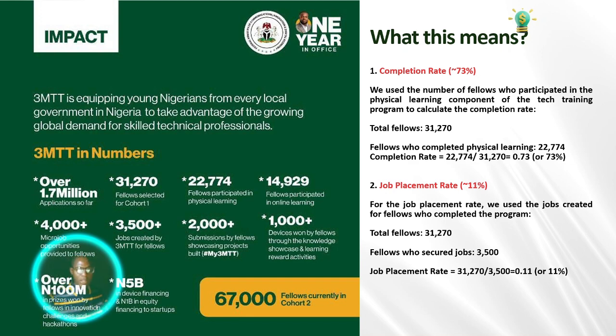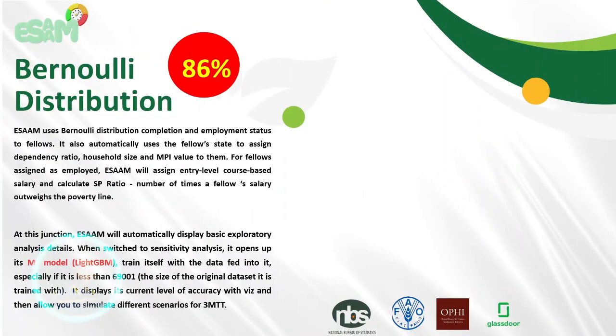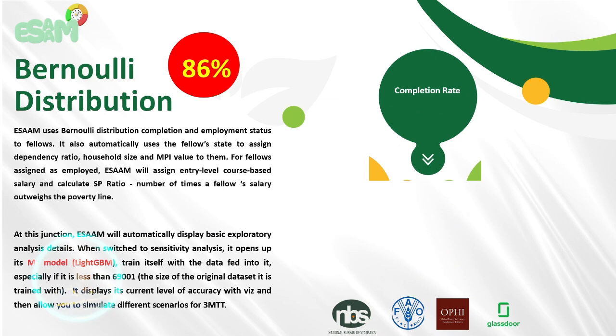What ESAAM does is that it uses these facts to fine-tune its parameters, and it uses something called the Bello distribution to do it, such that out of all the total registered fellows on the fellow selected site, ESAAM uses a Bello distribution of a baseline of 73% to know the possible number of fellows that will complete in subsequent cohorts. It further uses 11% to know those that will be employed.